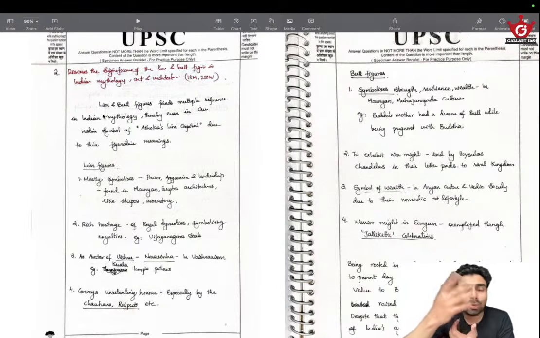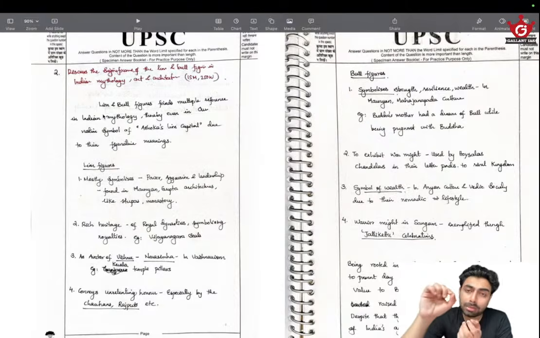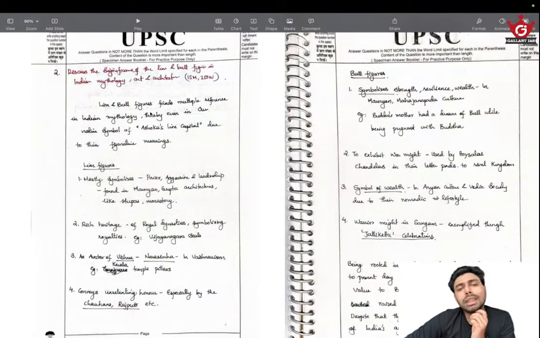The only thing I knew was Ashoka's lion capital, because 2-3 months ago, before writing this answer, I read about the Ashoka's lion capital and the adjustments going on there, the mention of the motifs in there, and in there we obviously know there is lion and there is bull. Because of that, I instantly tried to connect it with Ashoka's lion capital. So Indian mythology, art and architecture.